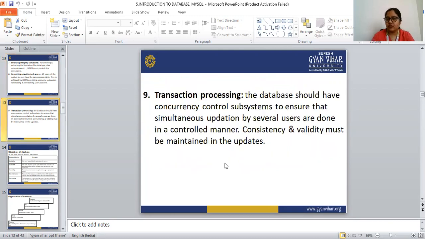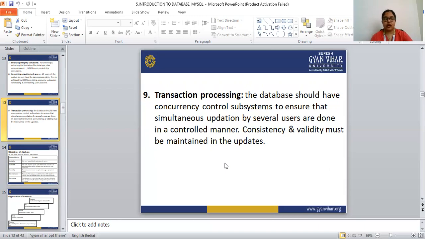Next is transaction processing. What is transaction processing? The database should have a concurrency control subsystem to ensure that the simultaneous updation by several users is done in a controlled manner. Consistency and validity must be maintained in the updates.